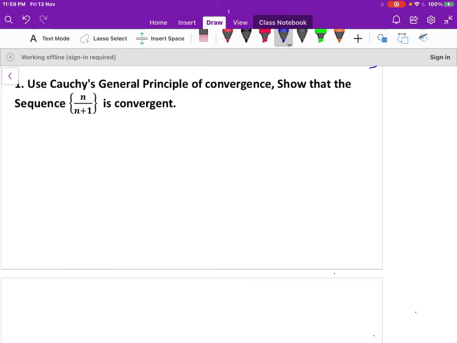So now let us solve some problems using Cauchy's general principle of convergence. Show that the sequence n by n plus 1 is convergent. Now we'll move to the solution. If m, n are greater than or equal to N, then by the Cauchy definition,